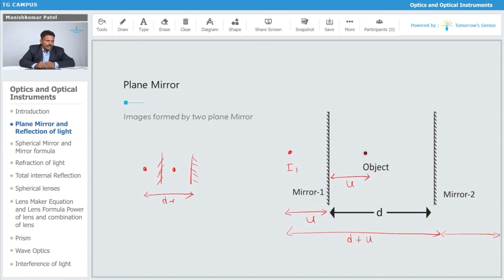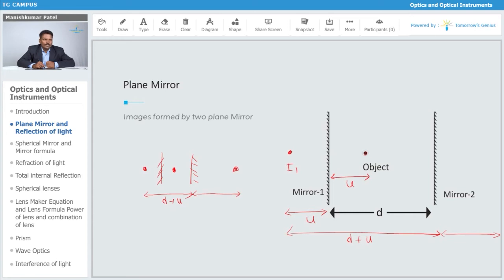Yeah, so for this distance again you can say that the image is going to form somewhere over here. Okay, fine. So again similarly you can show for this second case also. For this second case again further I will just say that, so this is what I can say. Further, similarly you have to do the analysis for the resultant one, and this is how you will get the infinite number of images.